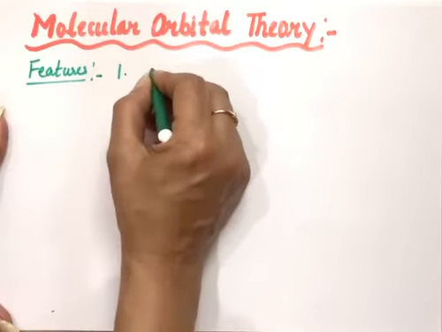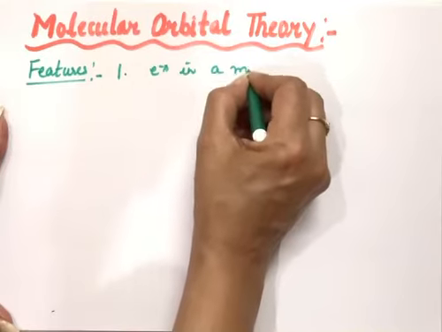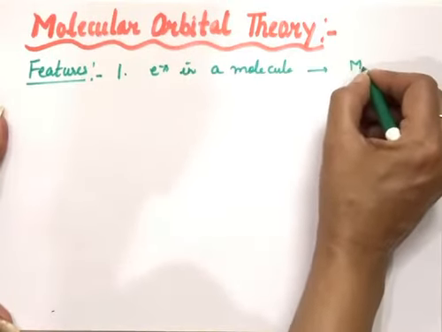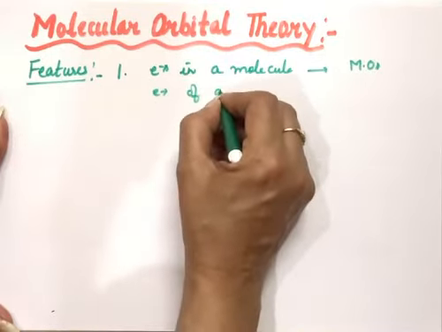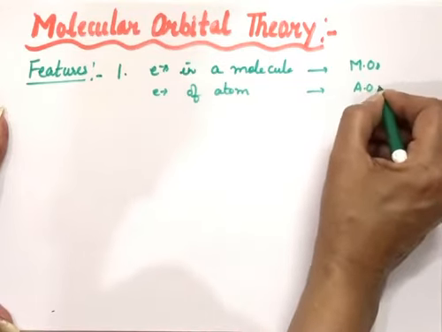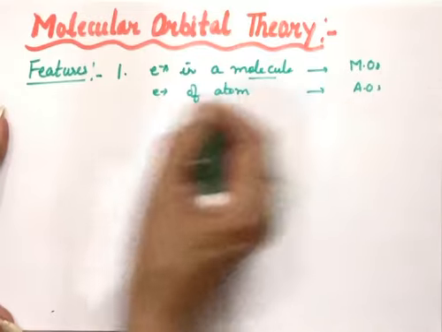The first feature is that electrons in a molecule are present in molecular orbitals. Just like the electrons of an atom, we said they are present in atomic orbitals, but when we are taking a molecule, the electrons of the molecule are present in molecular orbitals.